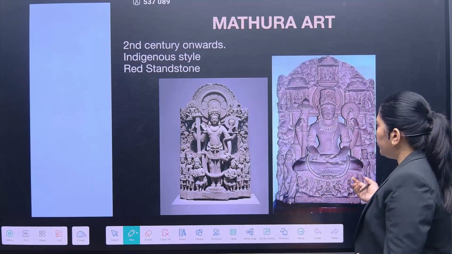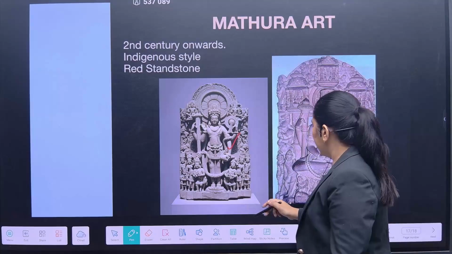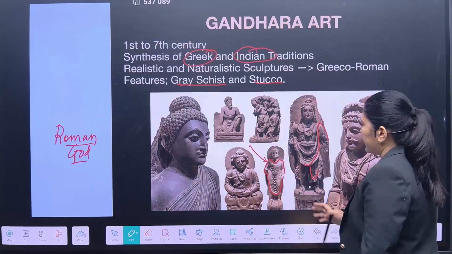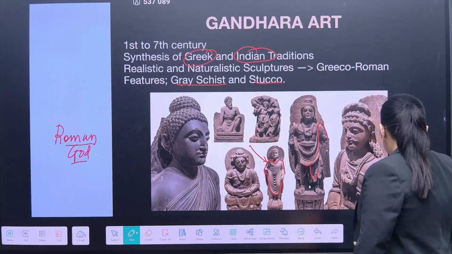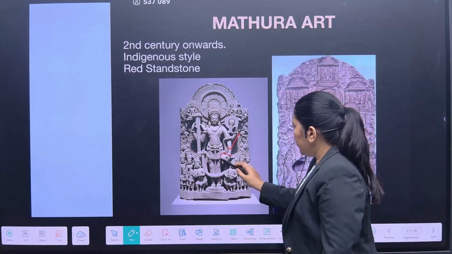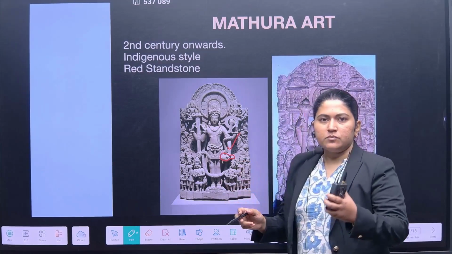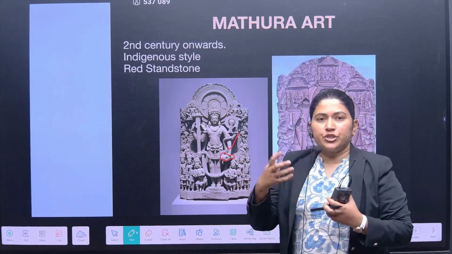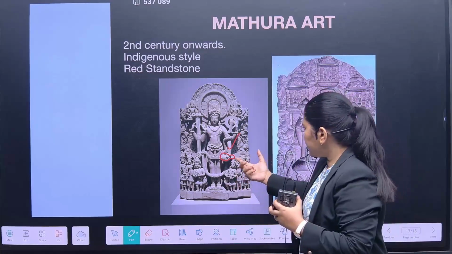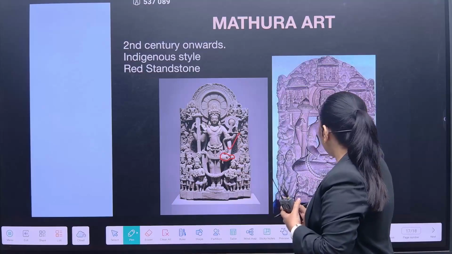Here you will find it is done in the Indian perspective. If you see Gandhara art, it is majorly Roman and Greek in effect. But here you will see Vishnu, with what we call the shankha, the conch, in the hand of the idol.